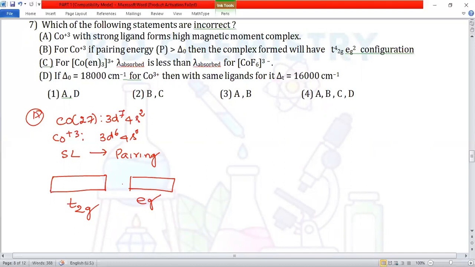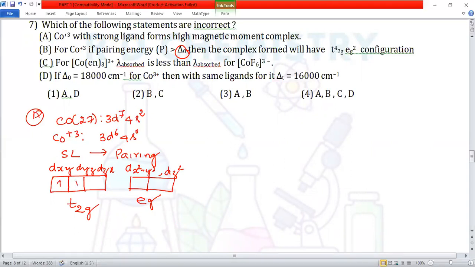Now it is an octahedral, delta O somewhere here. T2g has 3 types of orbitals: dxy, dyz, dzx. And eg has 2 types: dx square minus y square and dz square. Whenever there is a strong ligand, electron pairing takes place.